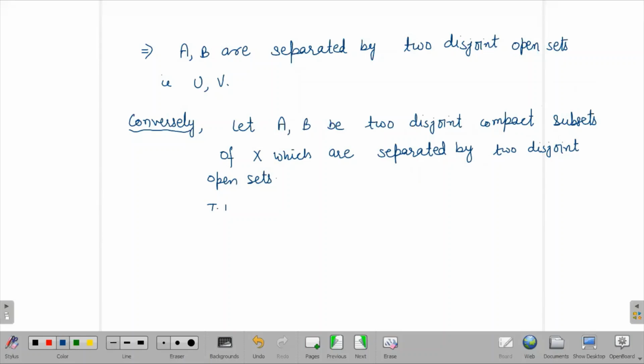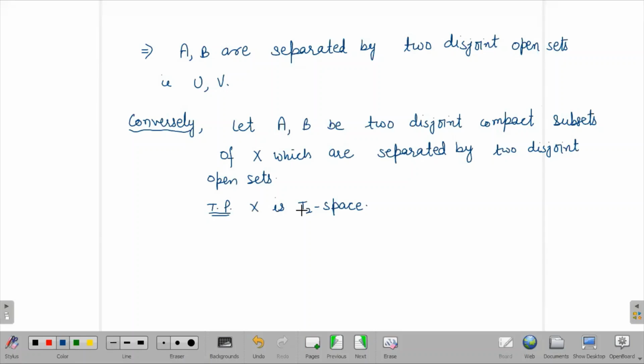What is to prove? You have to prove X is T2. How to prove it? Any idea?